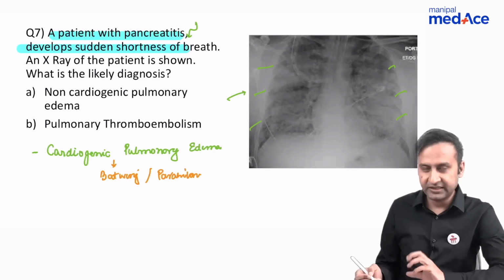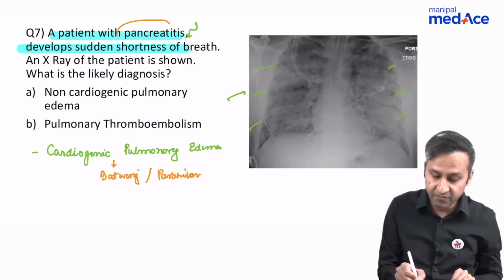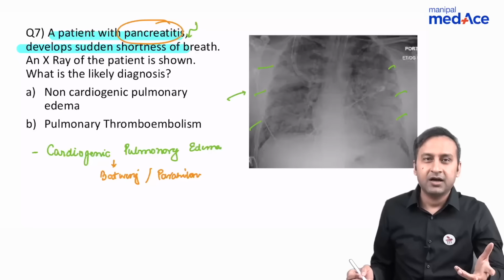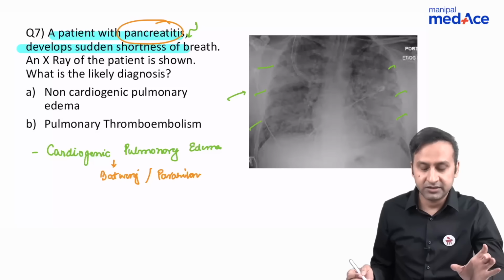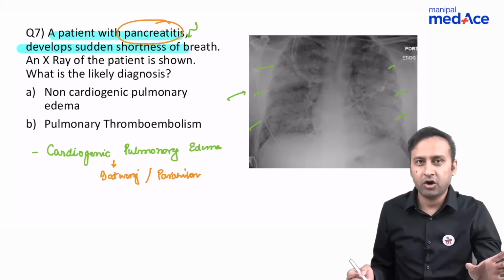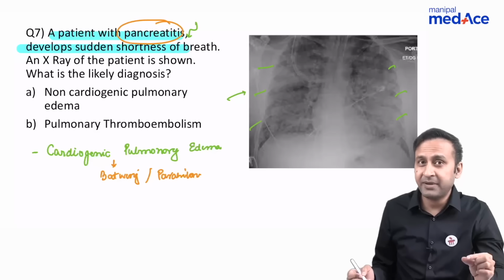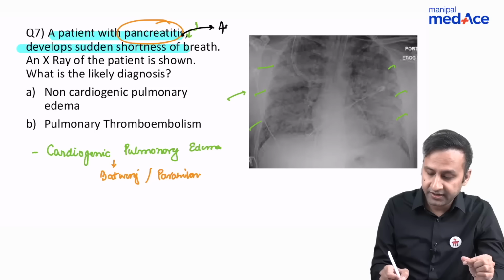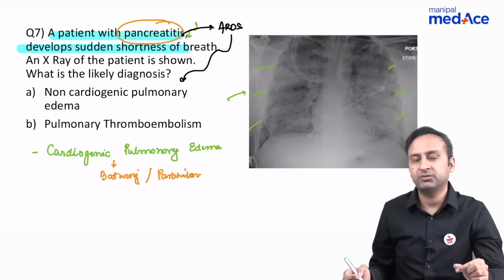And the most important thing given in this case is the history of pancreatitis. In cases of pancreatitis, you don't expect a patient to develop congestive cardiac failure. So cardiogenic pulmonary edema is definitely not one of the options. And what else can it be? In pancreatitis, we can definitely have a disease called ARDS. ARDS is something which is used interchangeably with non-cardiogenic pulmonary edema.